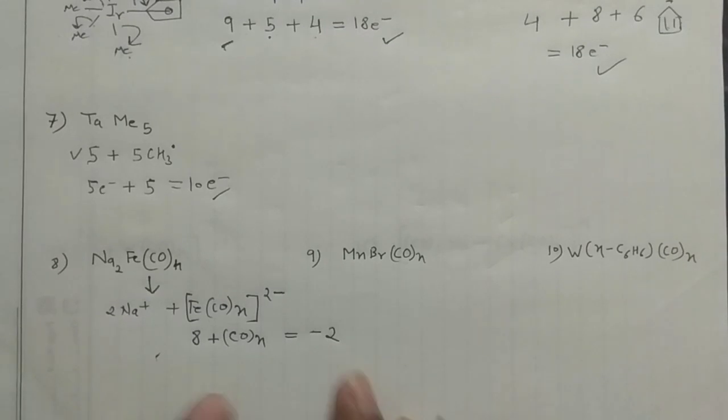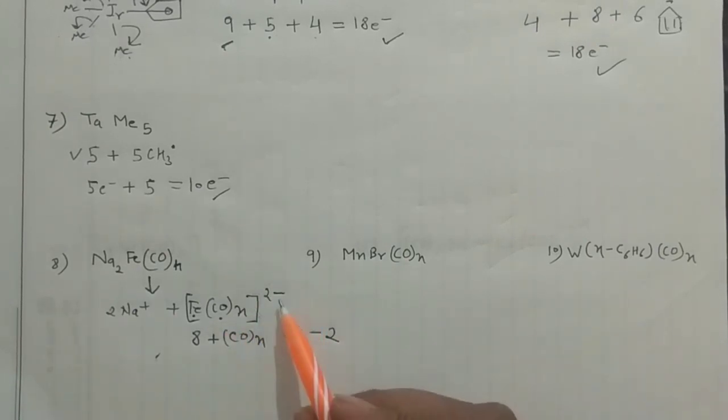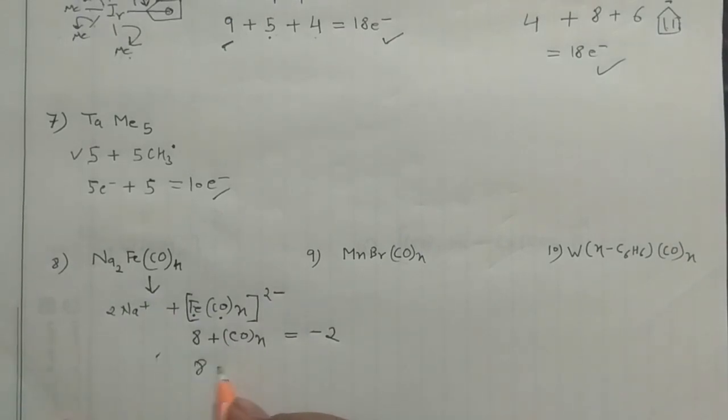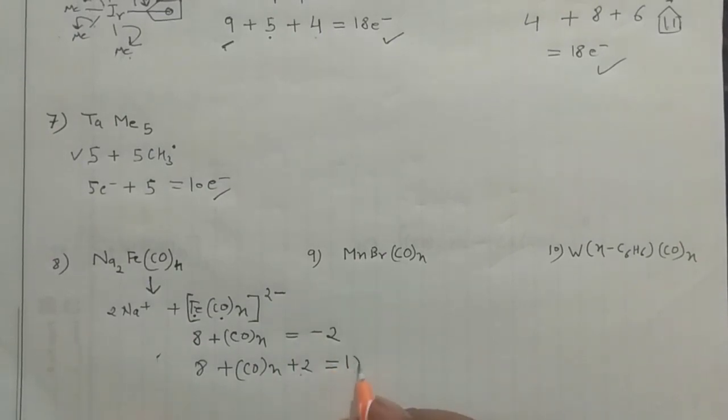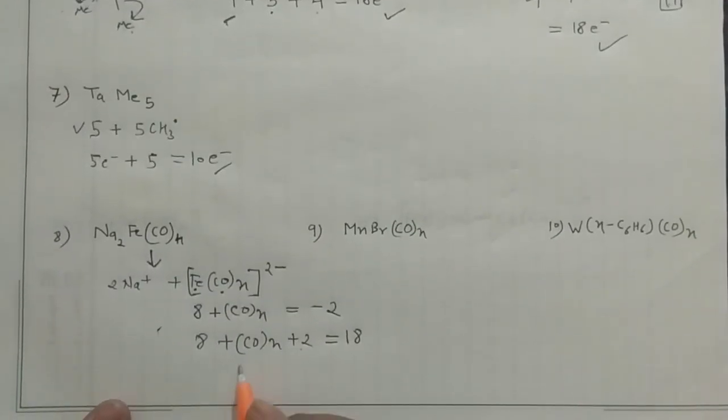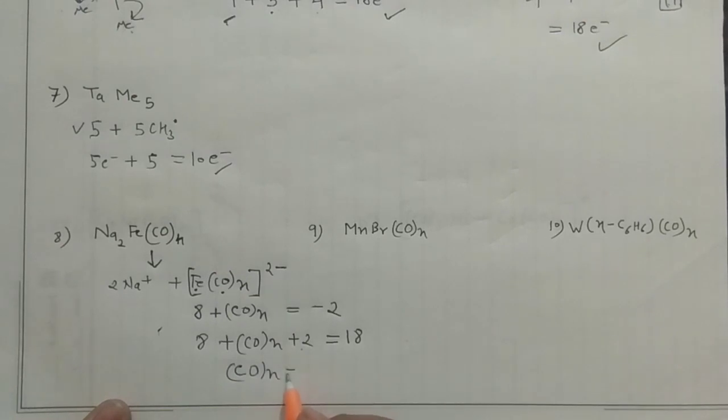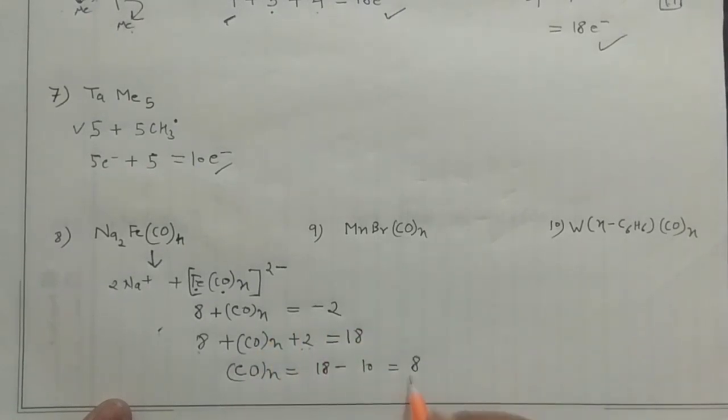So if you follow the 18 electron rule, what is the meaning of the 18 electrons? The electrons of this, electrons of this, as well as the deficiency and the excess of the electrons. Okay, so what you can do, you can write 8 plus n(CO) plus 2. When you shift that negative 2 here, it will give you the plus 2, and because they are following the 18 electrons, you will put the 18 here. Okay, then if you do that, n(CO) equals 18 minus 10, 8 plus 2 is 10, and when you shift the 10 there, then you will have 8 only.